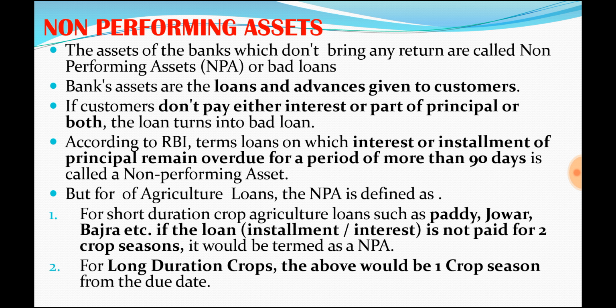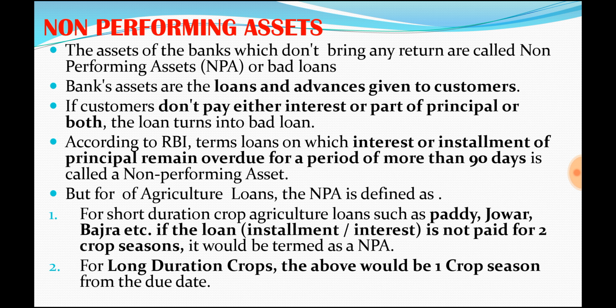These assets will be considered as a standard asset as long as the borrower is repaying the principal and the interest. But when a borrower who had taken the loan is not paying the principal amount or the interest amount, in that case it is called a non-performing asset.